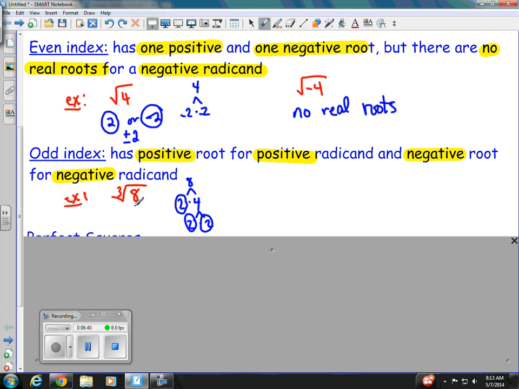So the cube root of 8 has to be a positive 2. The same way, if I take the cube root of a negative 8, using the last example we did, we know 8 can be made up of three 2's. And remember, if I make this first one a negative, I have to make all three of them negative. So negative 2 times negative 2 times negative 2. Negative 2 times negative 2 makes positive 4, times negative 2 again gives us a negative 8. So the cube root of a negative 8 is a negative 2.